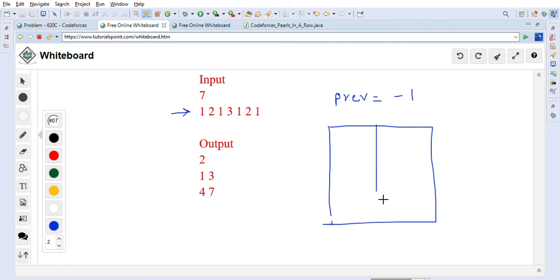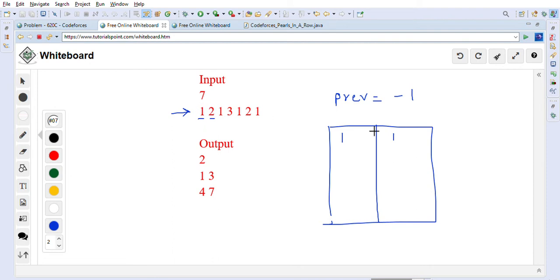So now this is a map, let's say, right? So we are here, so we will just put a map. We will say 1 is occurring one time, right? 1 is occurring one time. So now we are at 2. We have already noted the indexes, right?